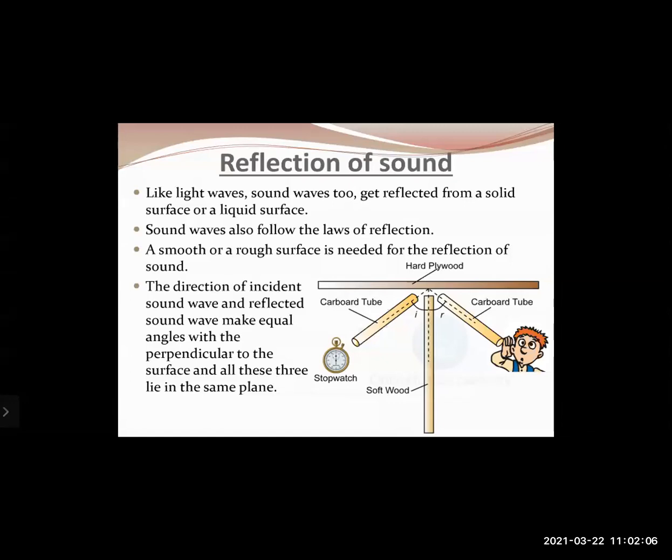That means this is again following the law of reflection. That means the angle of incidence is equal to the angle of reflection, exactly the same way as we have studied in the reflection of light.